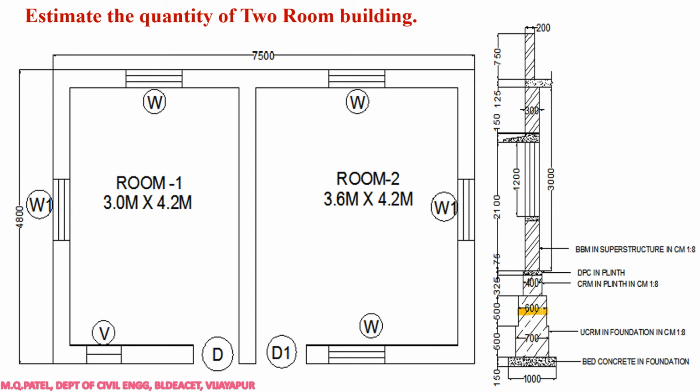Similarly for the first and second step, half is 300 on the left side, 300 on the right side. If you are calculating for the CRM, 200 on the left side, 200 on the right side, right? If you are calculating this brick masonry, half width on the left side and half on the right side, that is 300, so 150 left, 150 right, right?